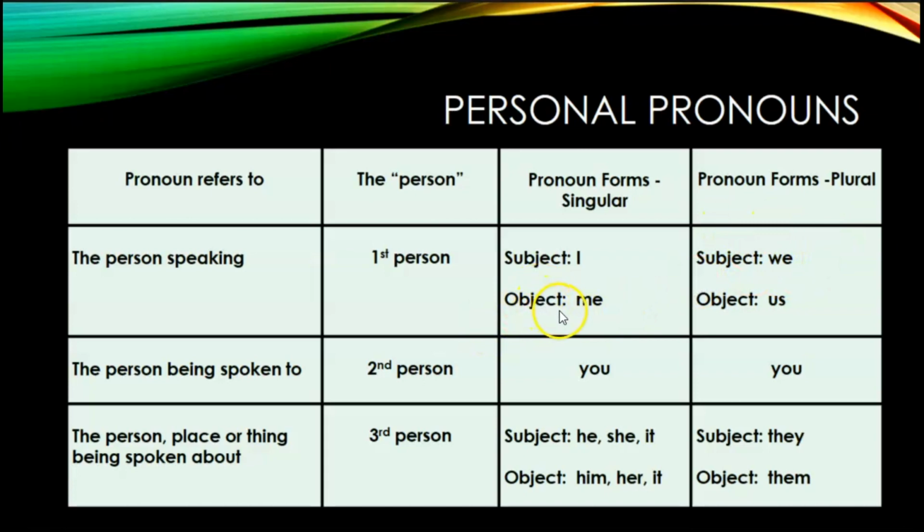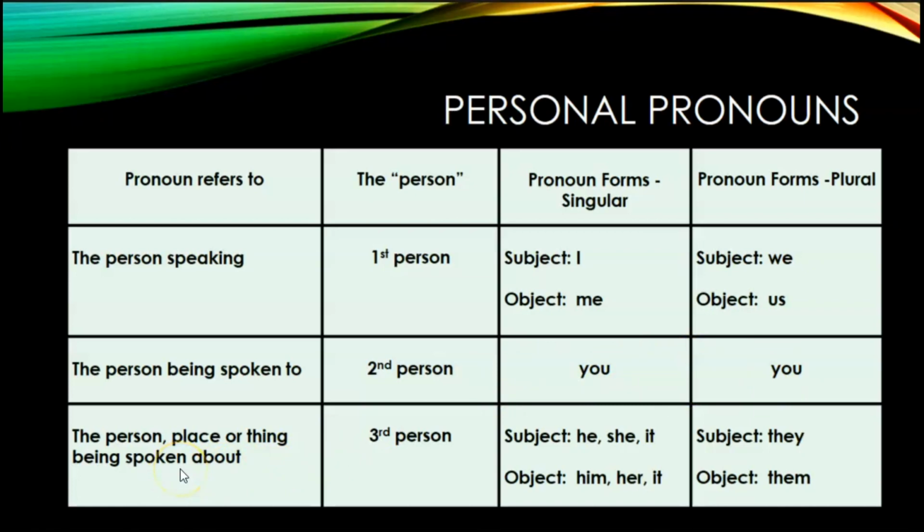If I am the object of a preposition or a verb, right, like a direct or an indirect object, then I use me or us, depending on if it's just myself or it's me with others, okay? Then that would be us. So I for subject, me for object. We for subject, us for object. Second person's a little more simple, because it's just you, okay? It doesn't matter if it's singular, plural, subject, object, you is just you.